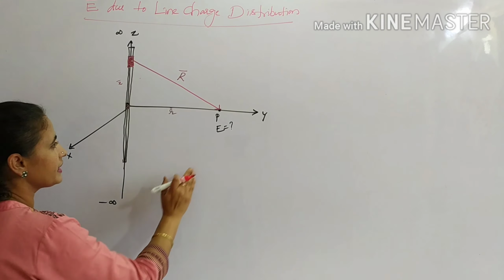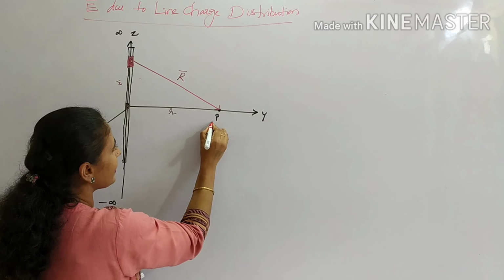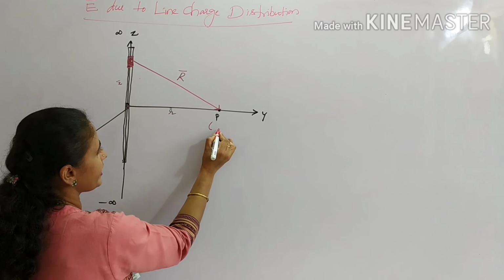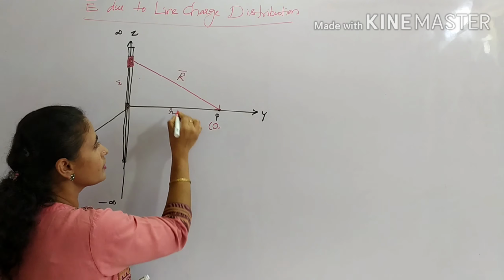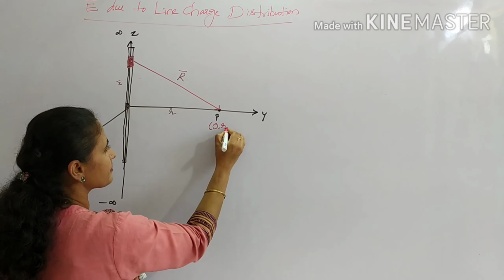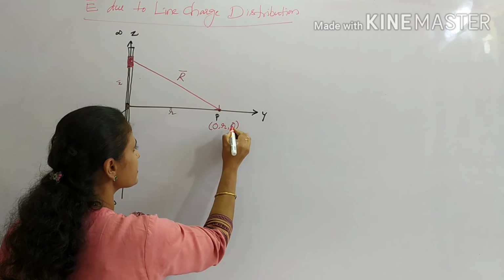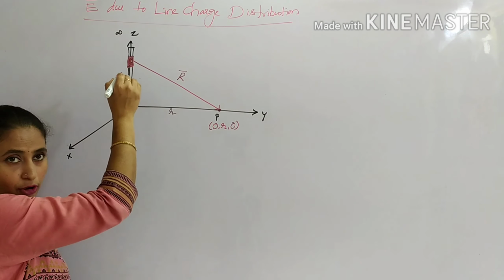Okay, if you want to find the distance vector, I have to write the coordinates. Let the coordinates be: this is along the y-axis, which means the x coordinate is 0. As this is along the y-axis, the y coordinate is r bar, and the z coordinate is 0. And this is again the point, right?